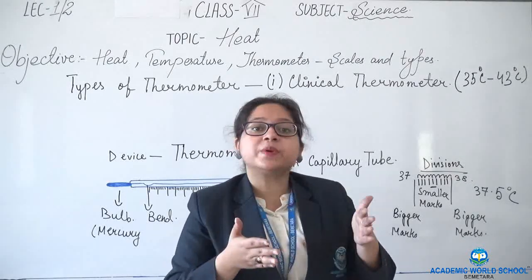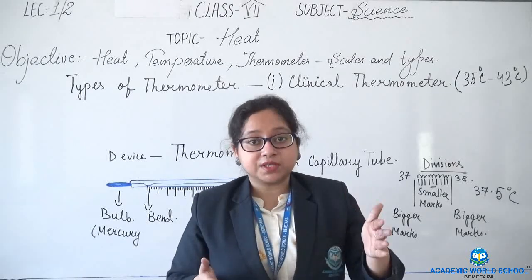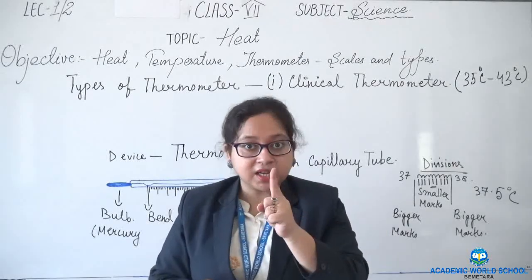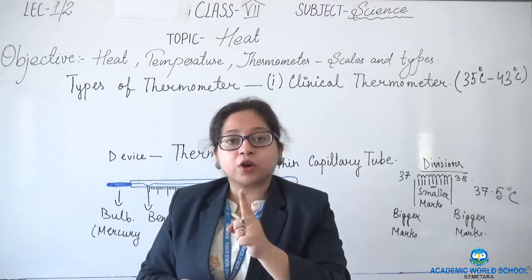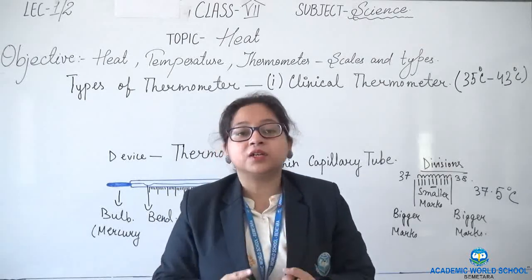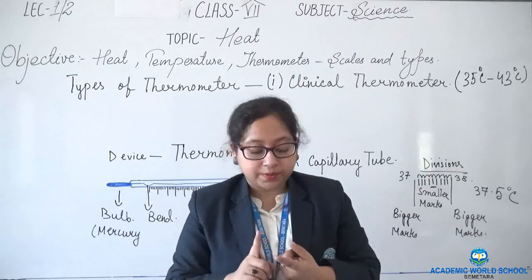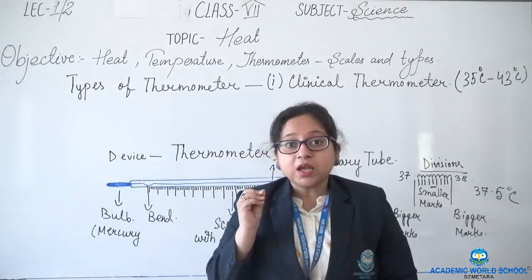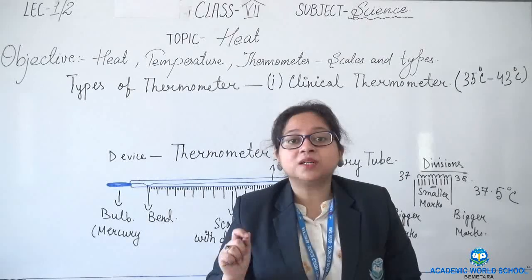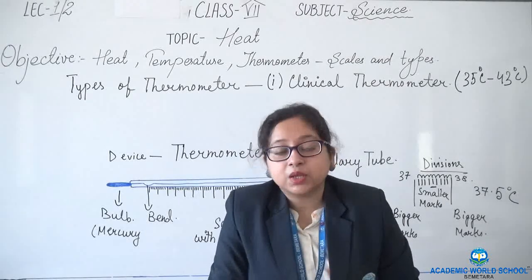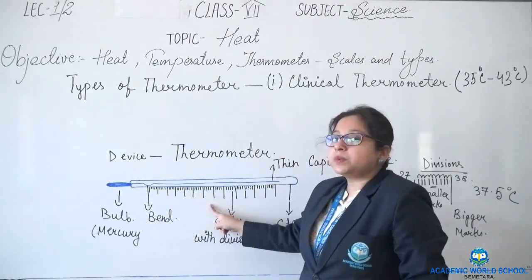To prevent spreading of infection from one person to another, the first precautionary step while handling the thermometer is to clean it very well. Second, we should be very careful that the thermometer does not break, because it is made of glass.